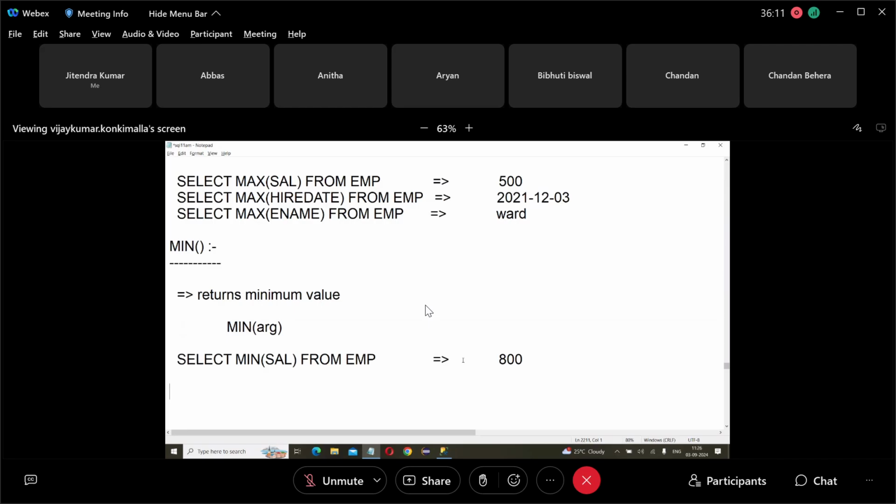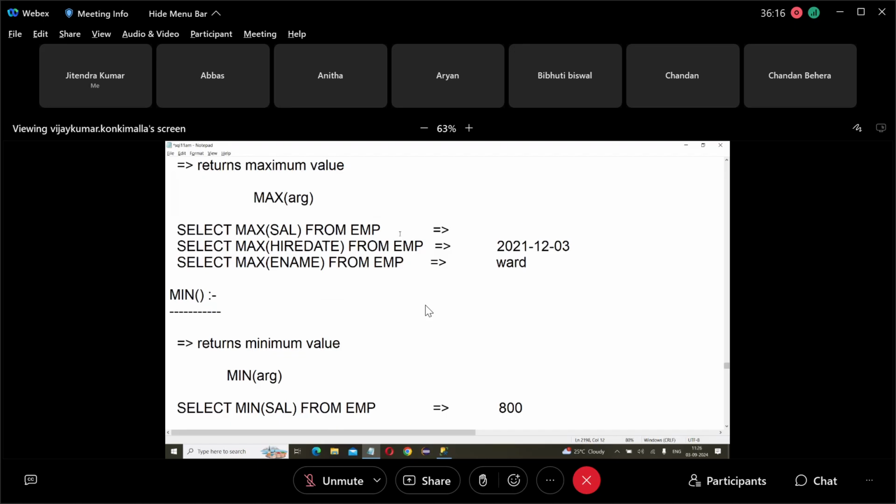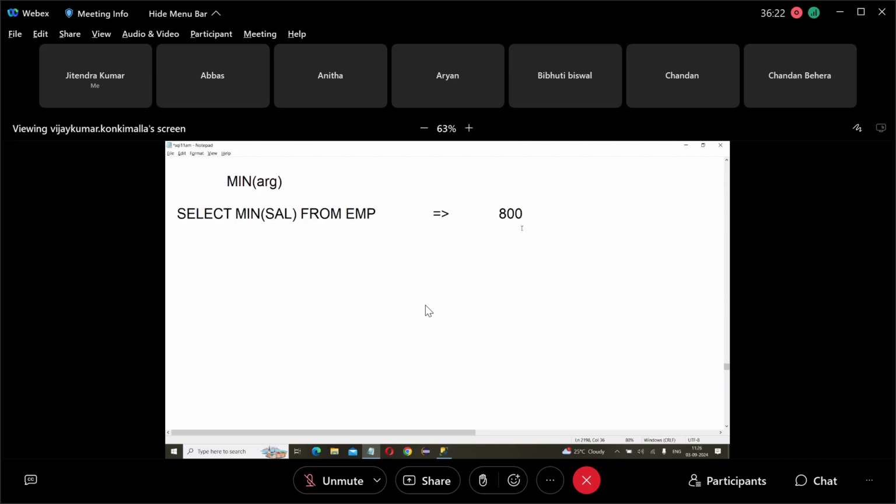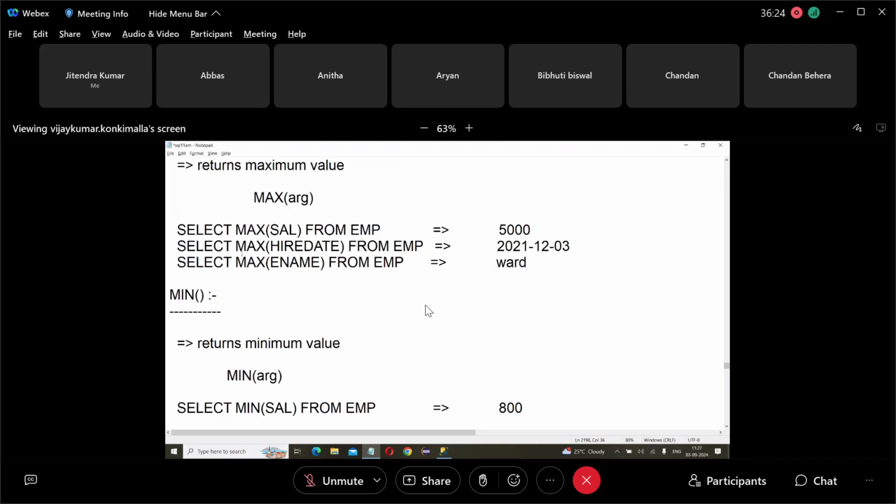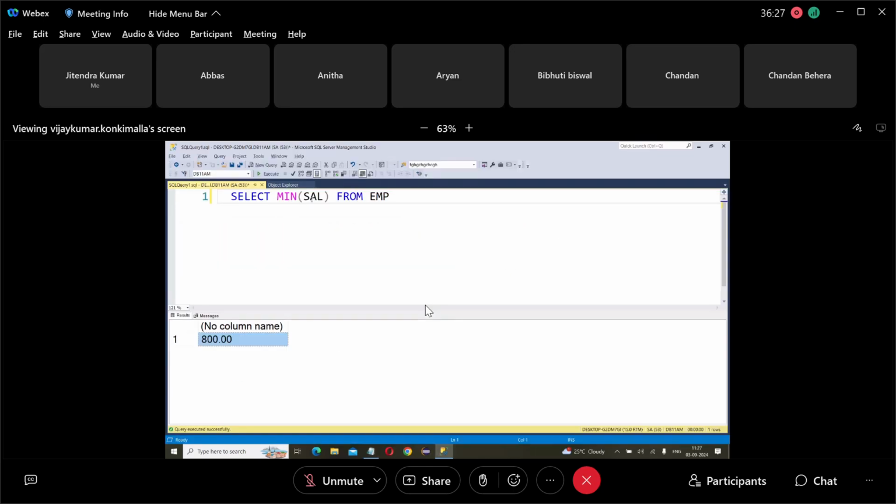From 14 values, this returns the minimum; from 14 values, the other returns the maximum. Maximum is 5,000. Minimum is 800. Okay, then next, similarly, we can apply this on hire date. Max of hire date, min of hire date. Some hire dates are 1988, 1982, 83. Next one, 2020, 2021, like that. So what is the minimum? Minimum is 82.